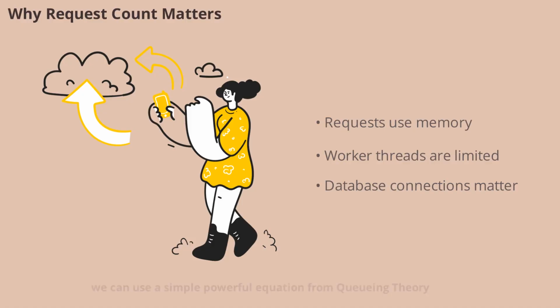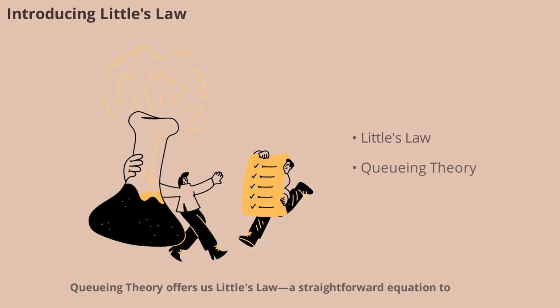Instead of manually counting, we can use a simple, powerful equation from queuing theory. Queuing theory offers us Little's law, a straightforward equation to estimate the average number of requests in a system. Instead of tracking every single request, Little's law gives us a reliable way to calculate this number using just two pieces of information: the arrival rate and the average time a request spends in the system. This law is widely used in engineering to monitor and optimize system performance.